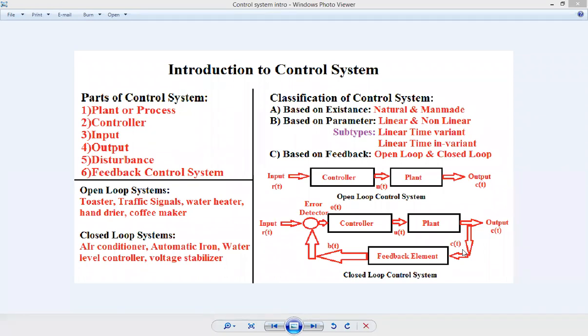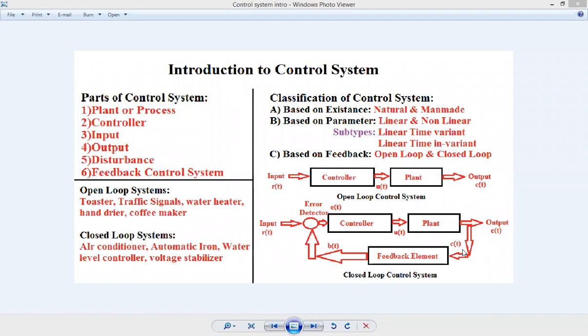Suppose you are riding a bike. While riding the bike, when you are shifting the gears, the feedback is taken that your bike's RPM is very high. So what you do, you increase the gear. When you press the brakes, then you shift down the gear.